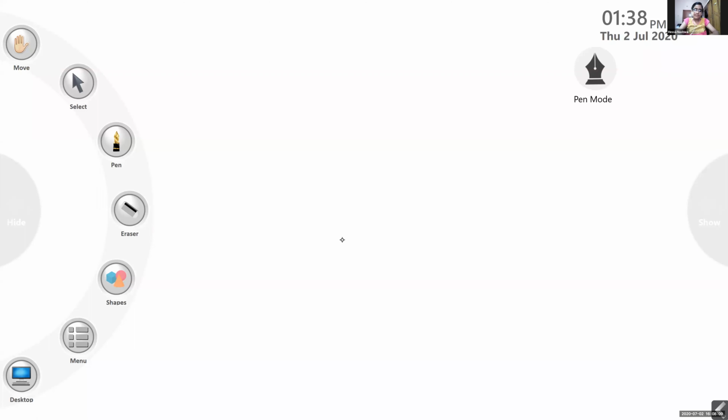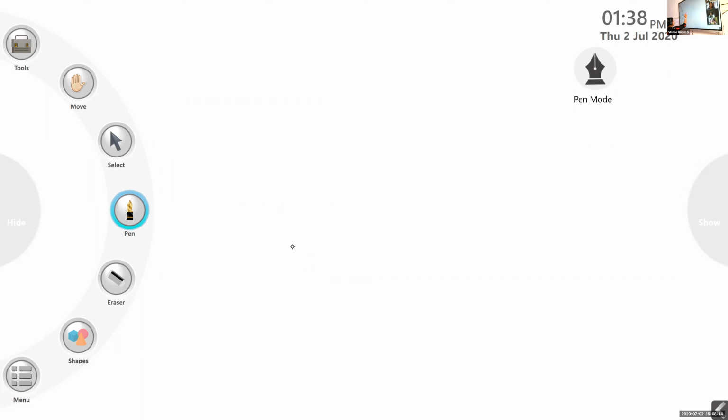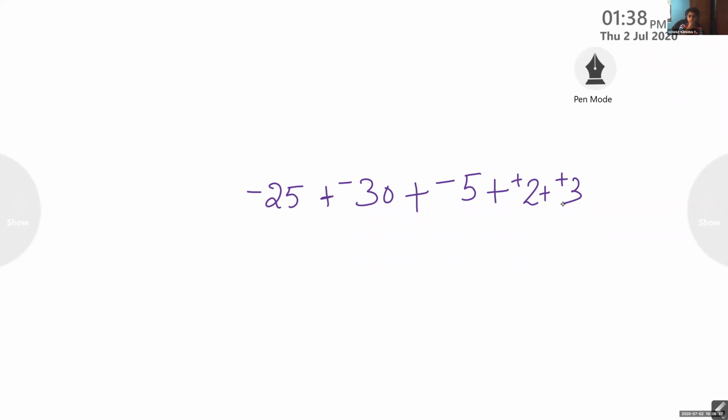Now look, I have given you some numbers like this to add. Negative 25 plus negative 30 plus negative 5 plus positive 2 plus positive 3. Like this, so many integers you were asked to add, isn't it? So what did you do?